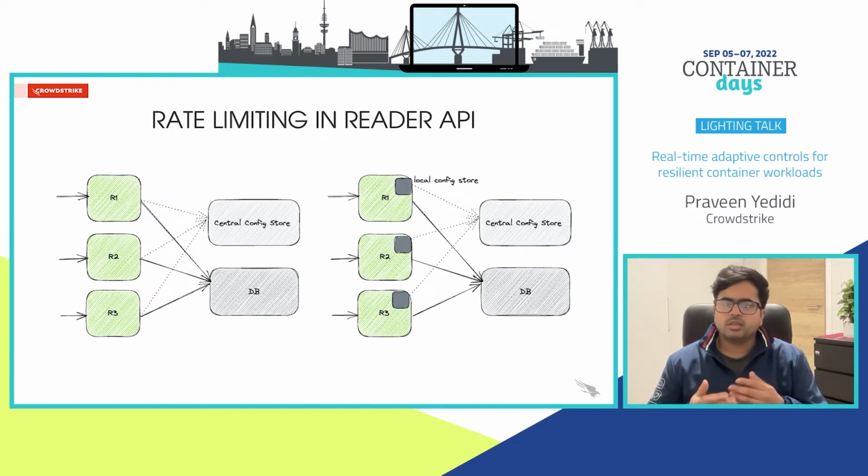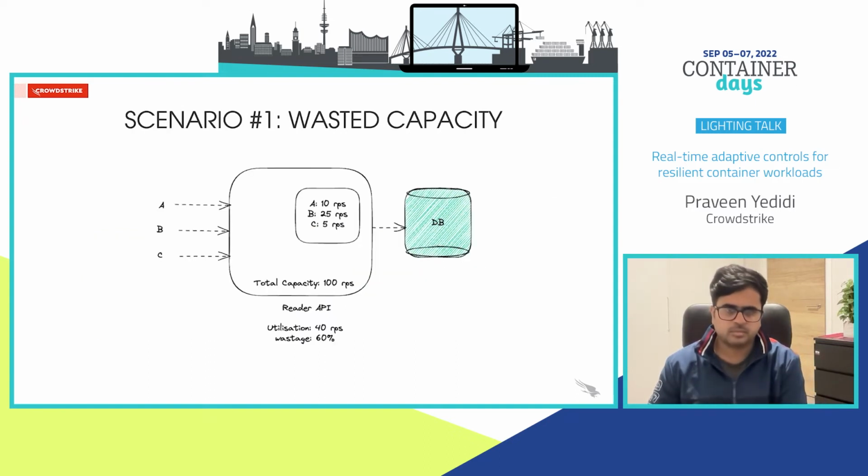Even if we ignore the coordination problem, there are still some shortcomings with traditional rate limiting. Let's go through a few scenarios and see if we can surface them. The first scenario is as follows. Say we have 3 clients A, B, and C for the reader API, and the request rate allocation is 10 requests per second to A, 25 to B, and 5 requests per second to C.